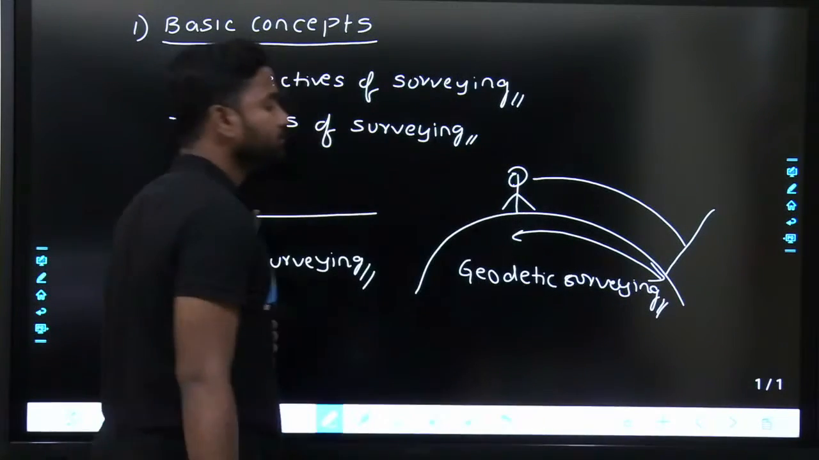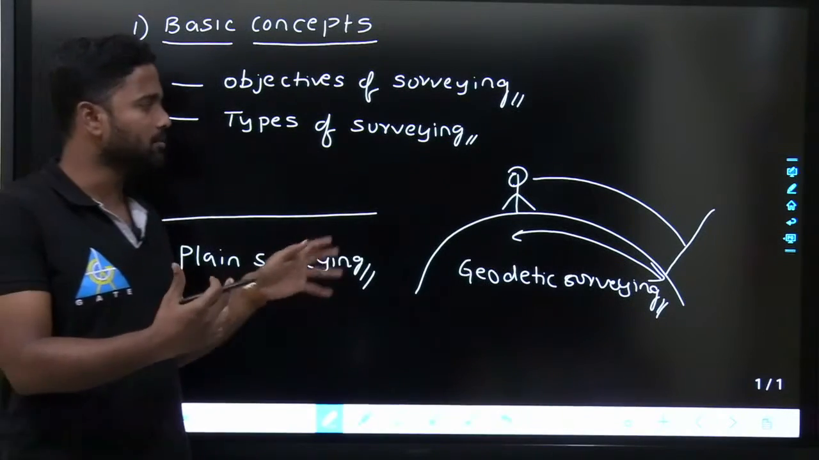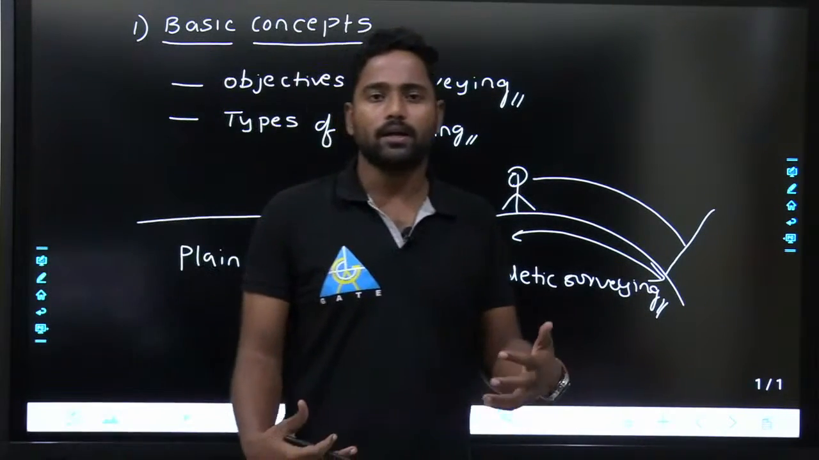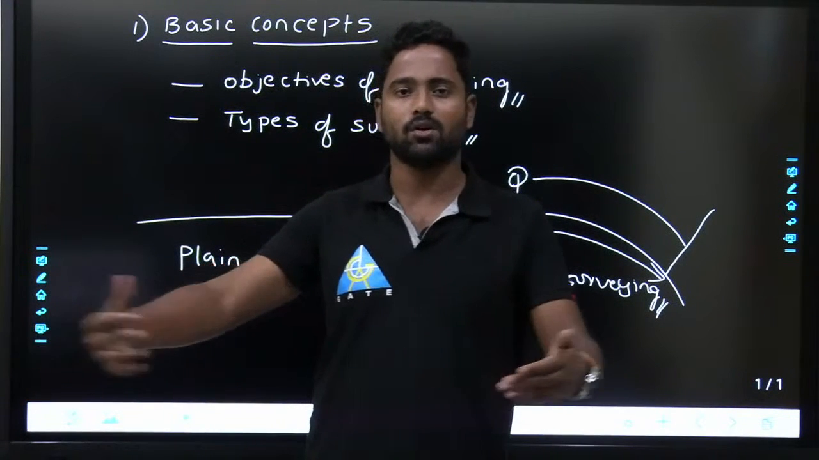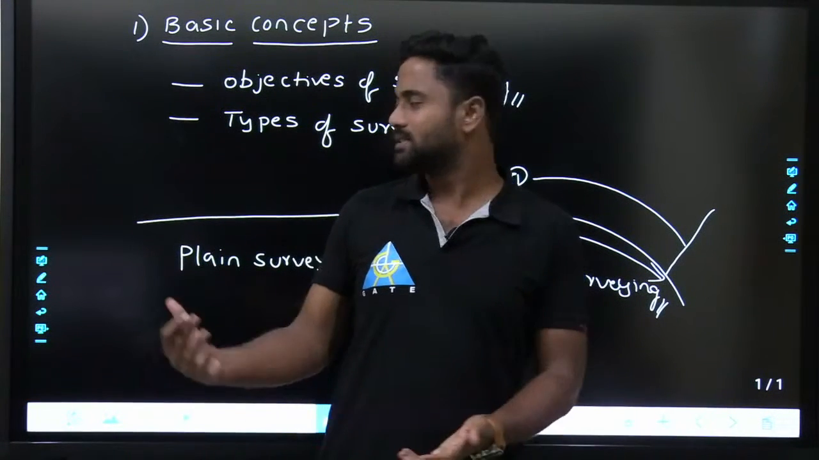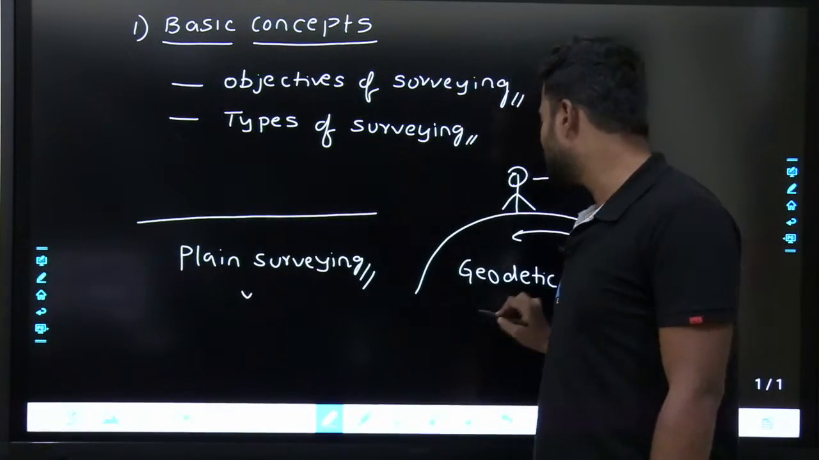Then it is called geodetic surveying. Fine, these are the types of things: plane surveying, geodetic surveying. And generally, if it is done by military people, then it is called military surveying. That is the thing. So these are the different types of surveying. Major types of surveying are plane surveying and geodetic surveying.